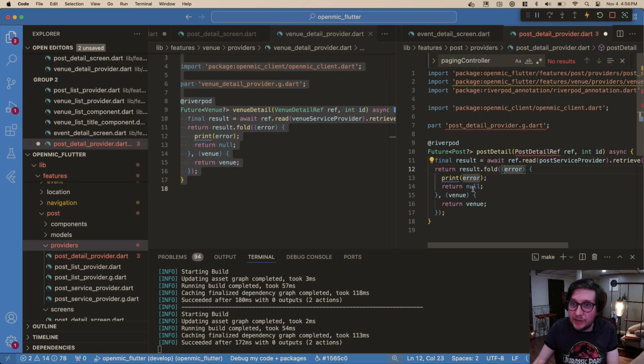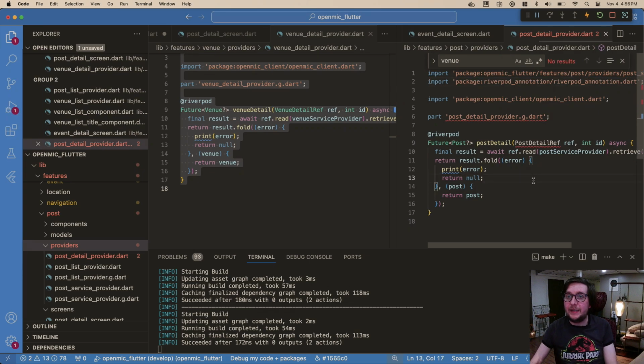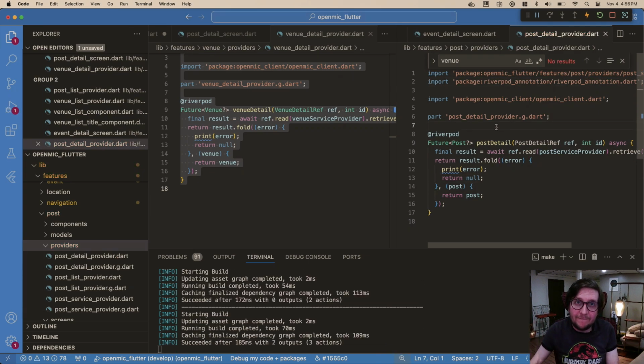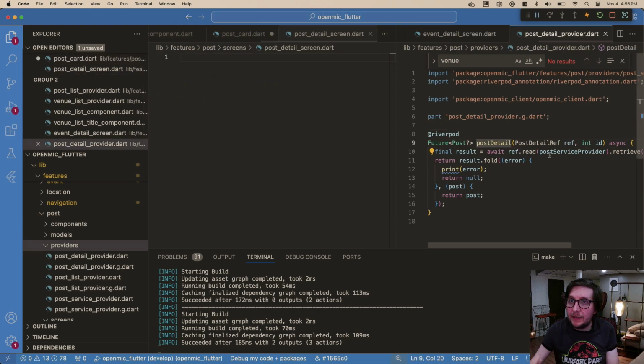Technically calling this venue here will still work, but let's rename it to post so people don't get confused. Get rid of a file, save this. Now we have our detail provider, just like that. Boom. Okay, cool. And yeah, that should work.